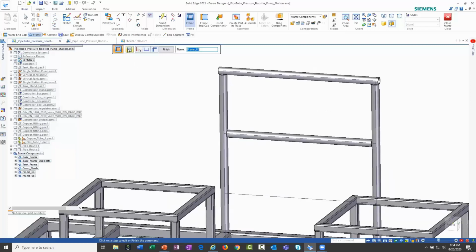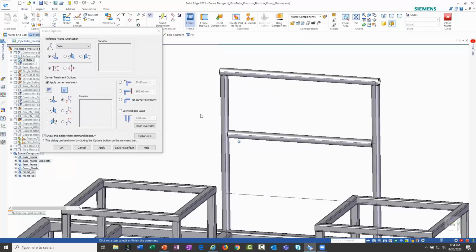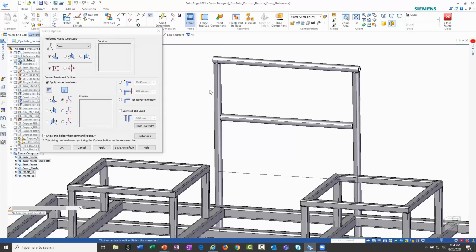And then just as typical, if you needed to make changes to this, as an example, I may want these vertical frame members to be the long end and just have the horizontal frame butted up as it's shown here. So you can always go back through and change that.